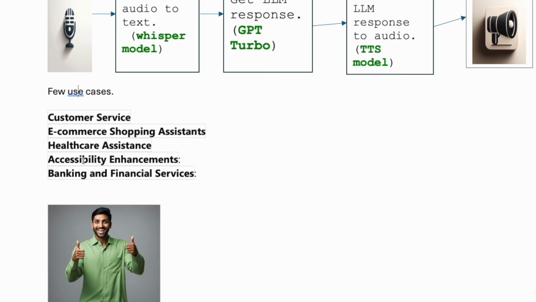Accessibility enhancements. For individuals with visual impairments or motor impairments, voice chatbots enhance accessibility, enabling them to interact with devices and access information without needing to type or read a screen. Banking and financial services. Voice chatbots in banking can assist customers with checking account balances, scheduling payments, transferring money, and providing real-time financial advice securely.